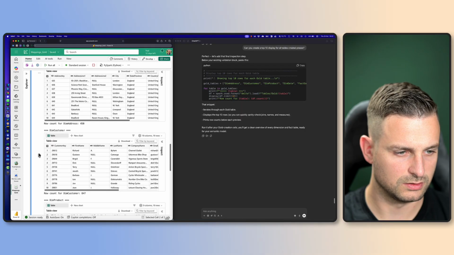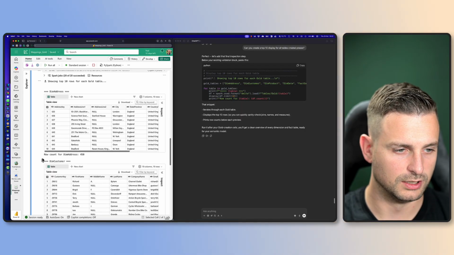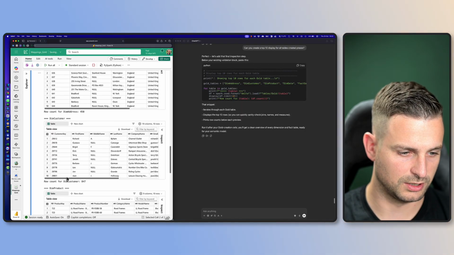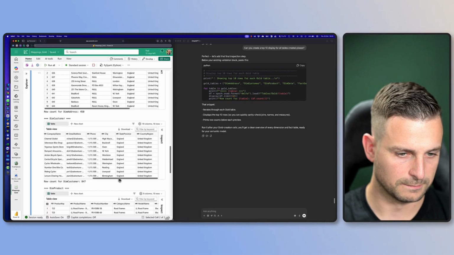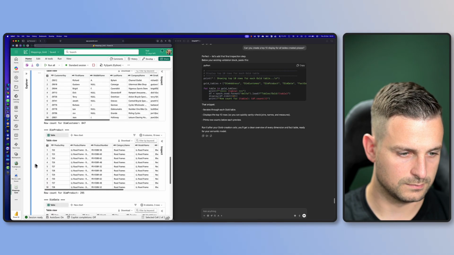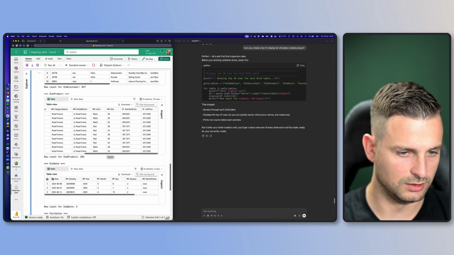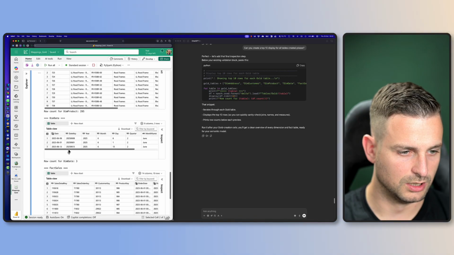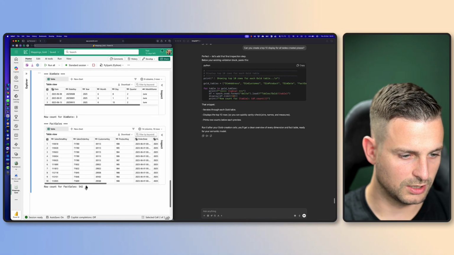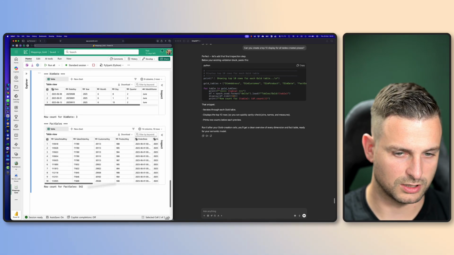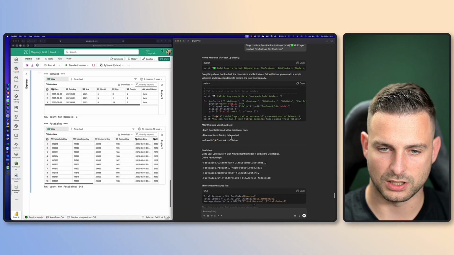Wait a second. The screen is jumpy. All right, so we have customers here. We have products here. This is actually quite cool. Then we have the dates. There's only 3 dates in here. That's not really cool. And then we have sales. That's nice. All right, so what happened with the dates?